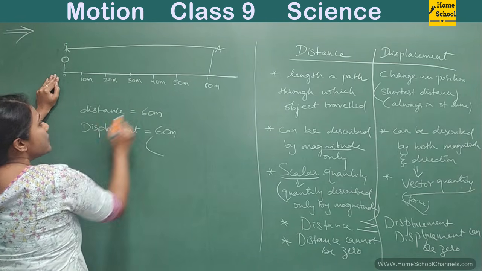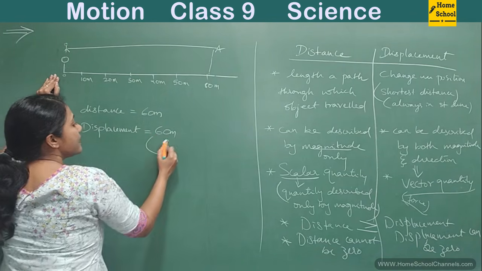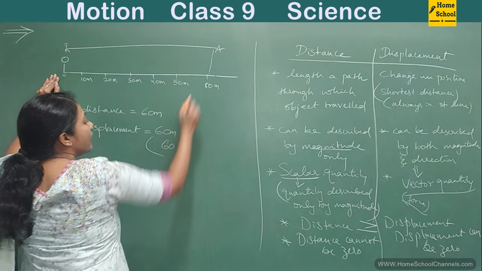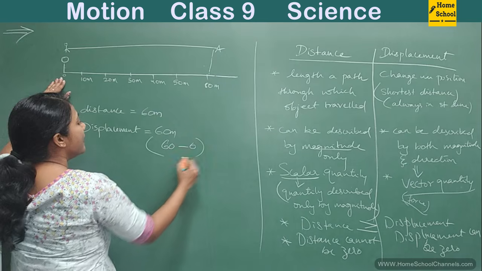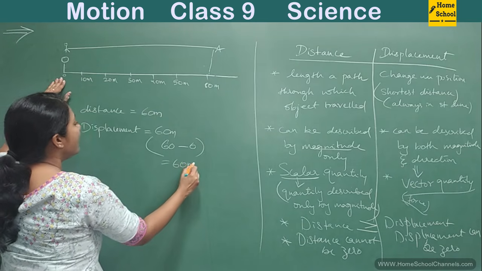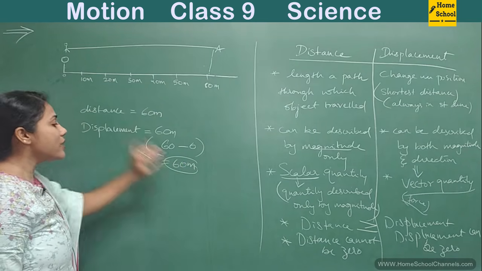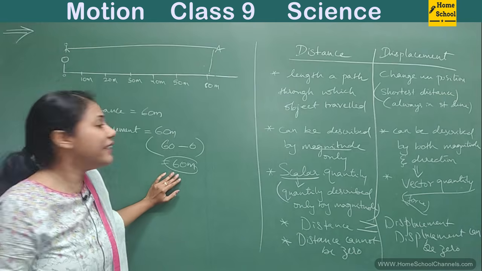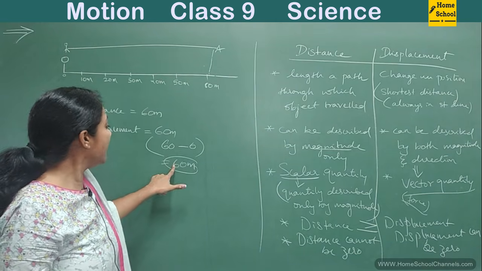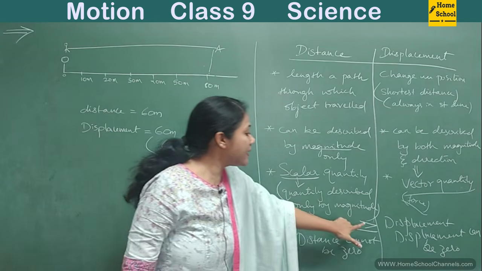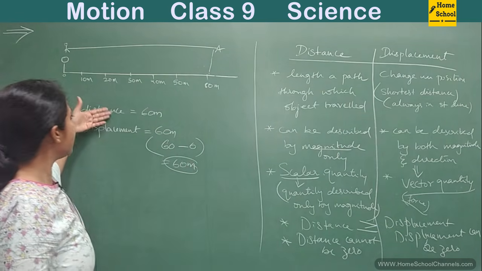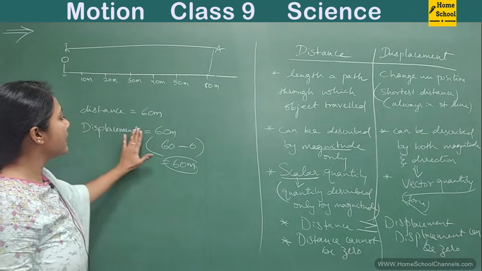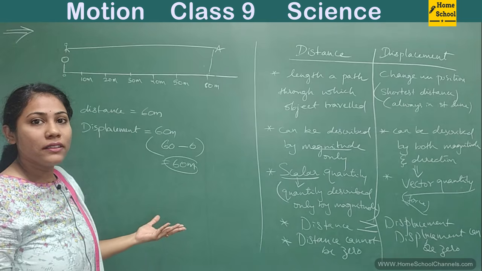So how do you calculate displacement? The final point is 60, you are at the 60 meter mark, minus what was your initial point? 0. 60 minus 0 is 60 meters, right? So here displacement is also 60 meters. This is what it means. See here, distance can be equal to displacement, as I told. Here the distance is 60 meters, and the displacement is also 60 meters, right?